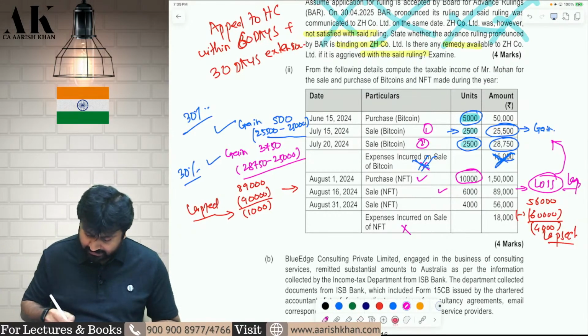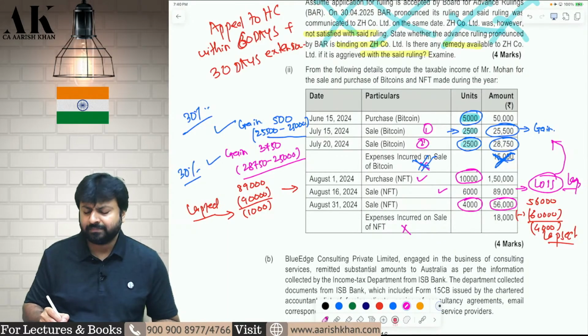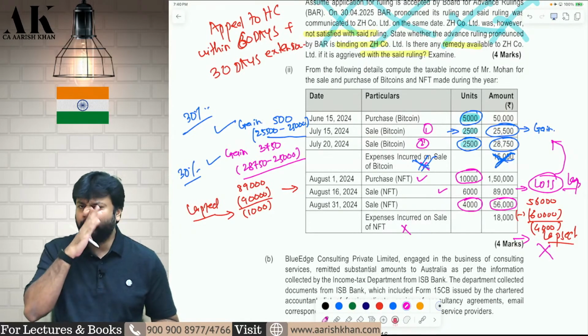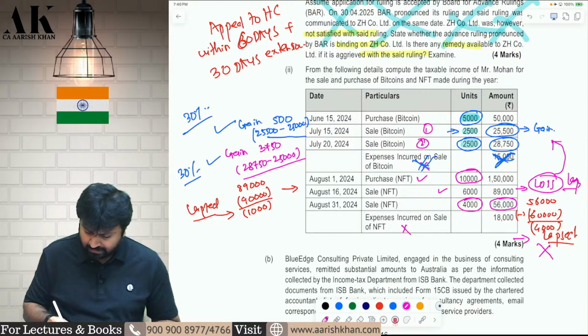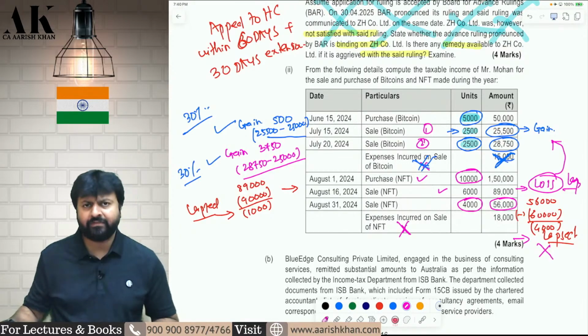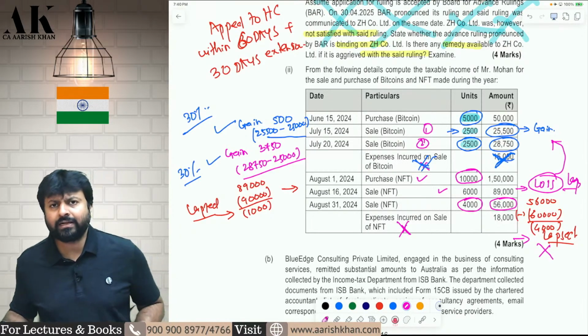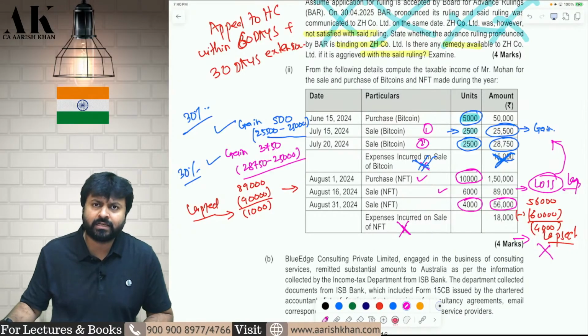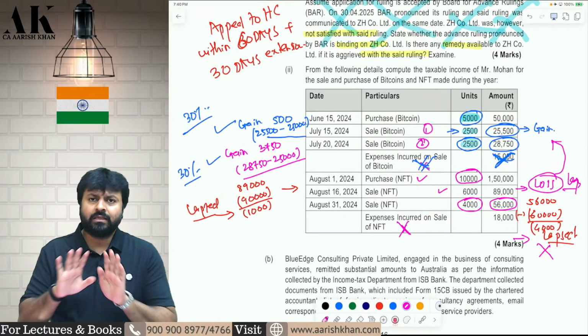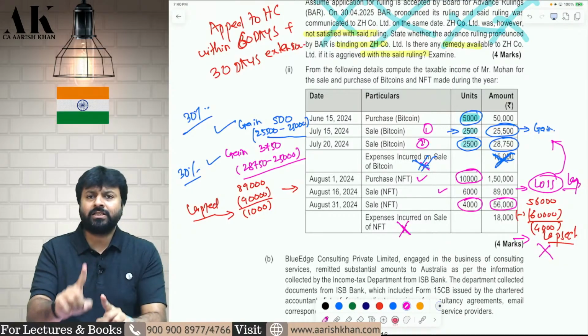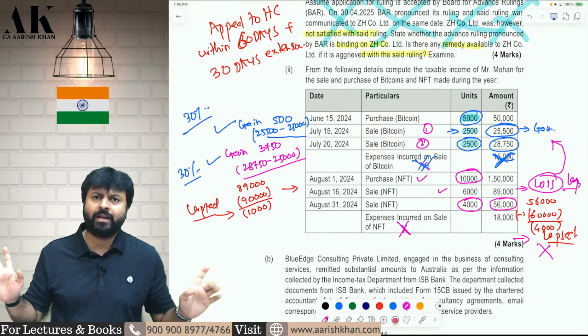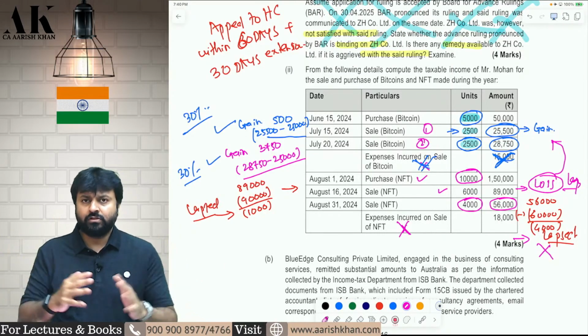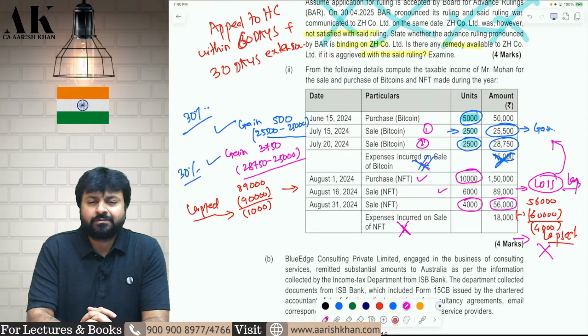Again, when you are selling these 4,000 NFTs, again there is a loss. You can check it. There is a loss of 4,000 rupees. This 4,000 rupees is again lapsed. Loss on virtual digital asset is not allowed. Against this, expenses incurred on sale of NFT are not allowed. While computing the virtual digital asset capital gains, the gain is subject to only one deduction, that is cost of acquisition. No other deduction will be allowed except cost of acquisition. So this is what this MTP is all about.